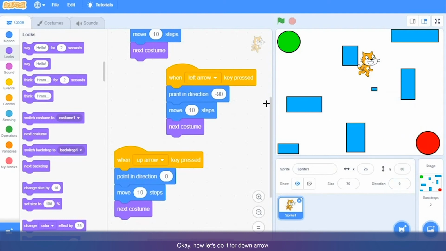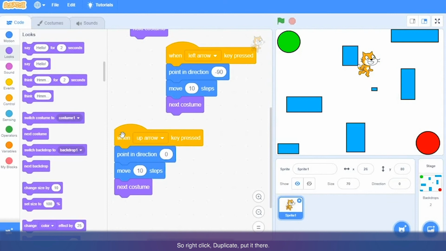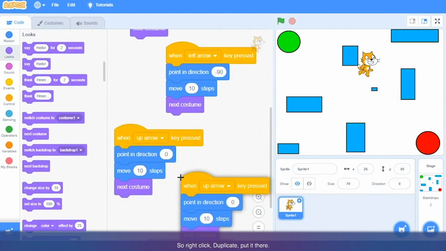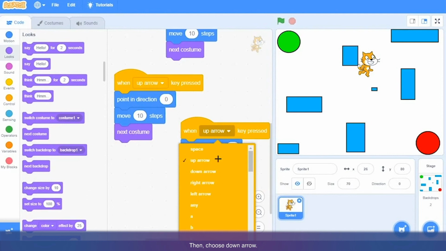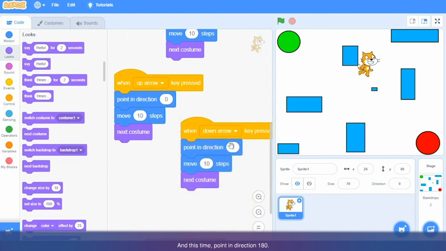Okay. Now let's do it for down arrow. So right click, duplicate, put it there, then choose down arrow, and this time point in direction 180. You can either change this arrow to downside, or you can simply write 180 over here. Anything is fine. And now you can see cat is going left, right, up and down with the arrow keys. So now cat is ready to walk.